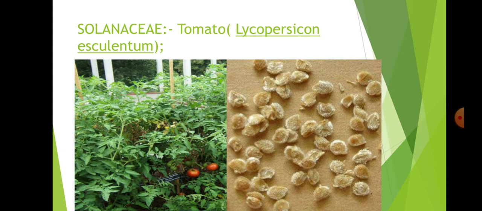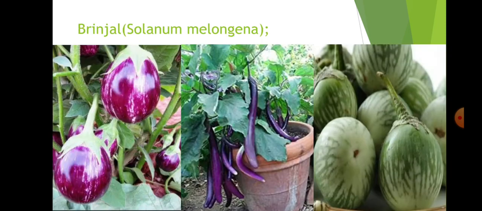And next, Solanaceae, tomato, that is Lycopersicon esculentum. In the Solanaceae family, tomato is present. This is the tomato plant. These are seeds of tomato, which have a hairy appearance. Next, brinjal, Solanum melongena.